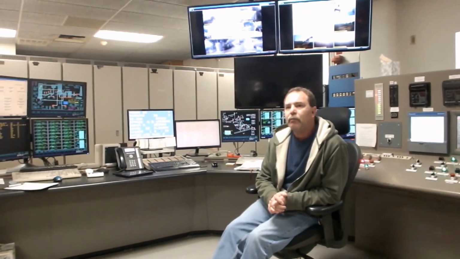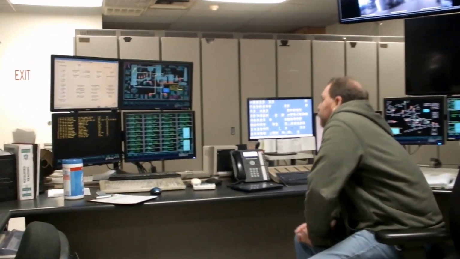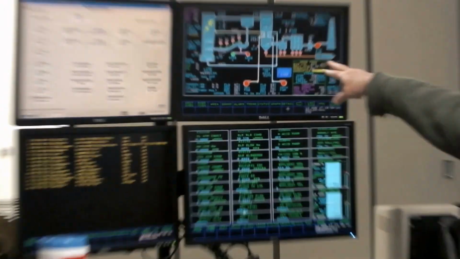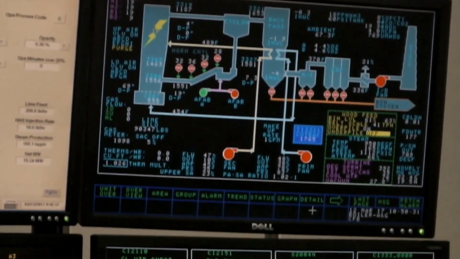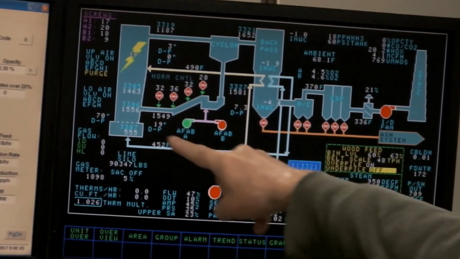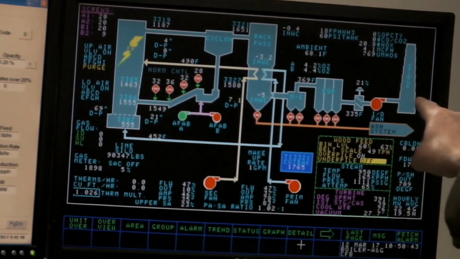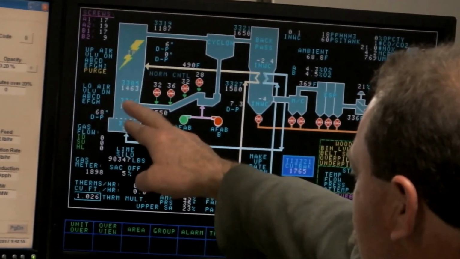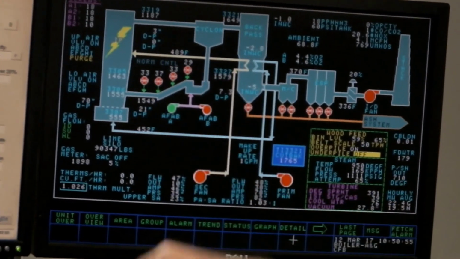Could you tell us a little bit about what the monitors are showing? If you want to take a shot up here, this graph up here is a good overview of the entire process of the plant. It includes our boiler, our back pass. This path here is the pass that the gas takes after it's burned off the fuel in the boiler here. Here's your fire for the boiler here. And this process here is called a loop seal for our solid fuel.